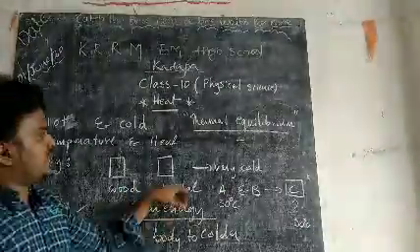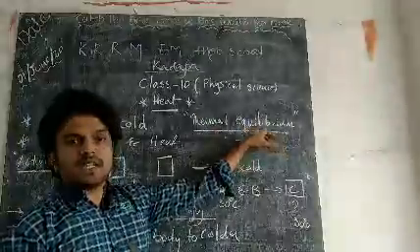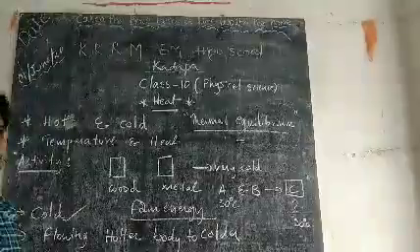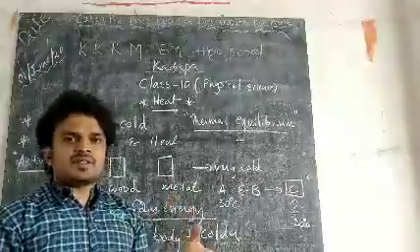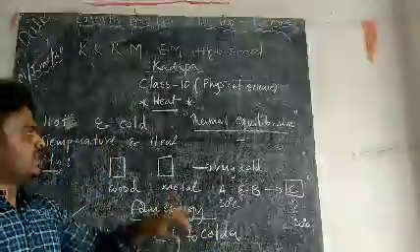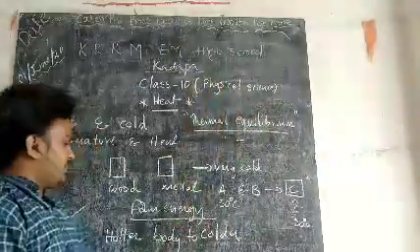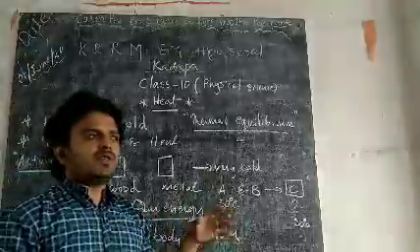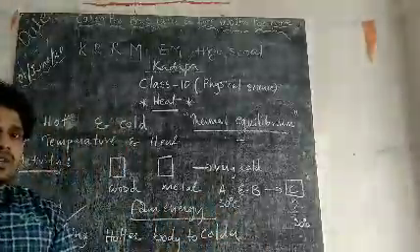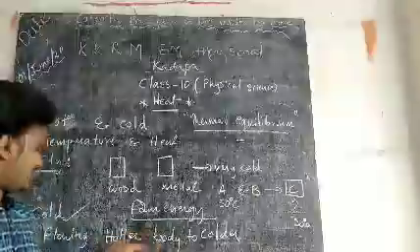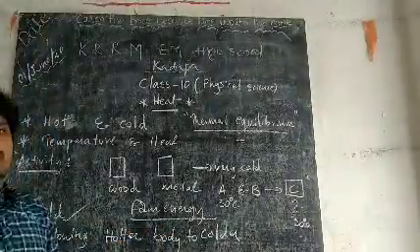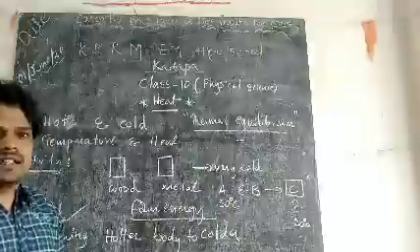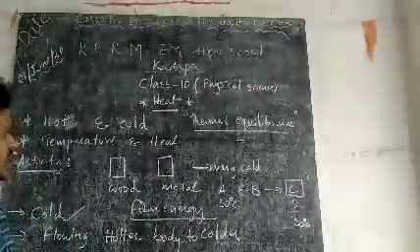That equal temperature situation is called thermal equilibrium. What is thermal equilibrium? Thermal equilibrium is nothing but a situation where both the objects which are in contact are having the same temperature. That is called thermal equilibrium. Then, if you want to transfer the heat from hotter body to colder body, what are the situations required? They must be in thermal contact. Heat transfer takes place only when there is a thermal contact between the objects.